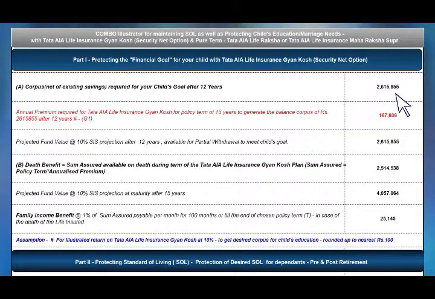It says that you will require 26,15,855 rupees for your child's goal when he goes to the London School of Acting at age 20. This is factoring inflation and it is reducing your existing savings. So it is inflating your savings and it is inflating your requirement also. And the difference between the two, you still need 26,15,000 to plan for Viraj's education in London School of Acting, because it's the net of existing savings.